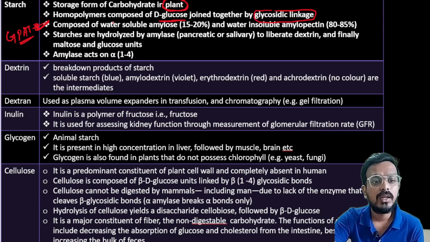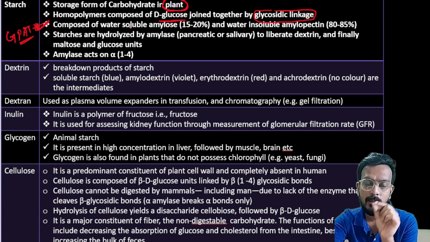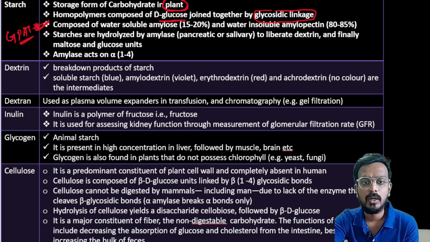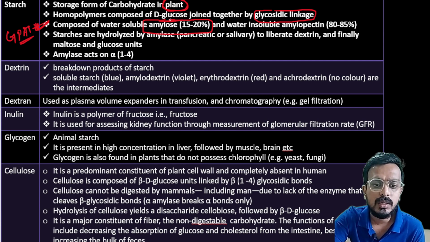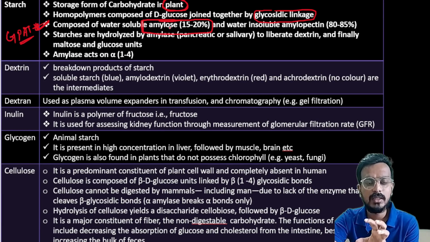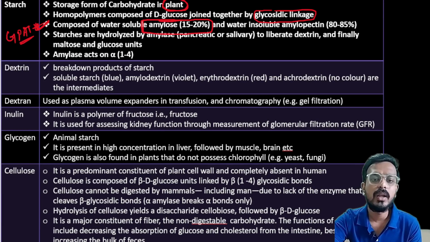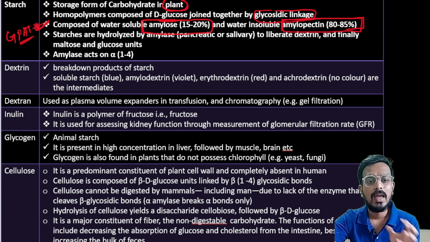The question asked is, what is the water soluble form of starch, and what is the water insoluble form of starch? Starch is composed of two units: water soluble amylose, which makes up 15 to 20%, and water insoluble amylopectin.